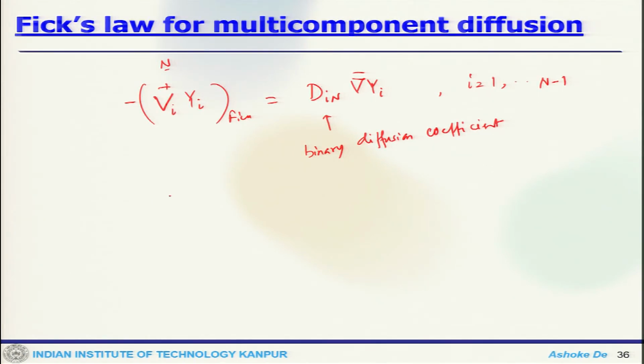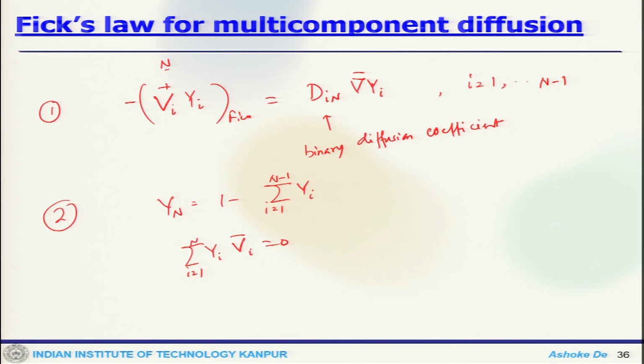Step 1, we solve for these species. Step 2, we solve for the carrier species, which is 1 minus the summation from 1 to n minus 1 of Y_i, which guarantees that the summation of Y_i V_i bar is 0.